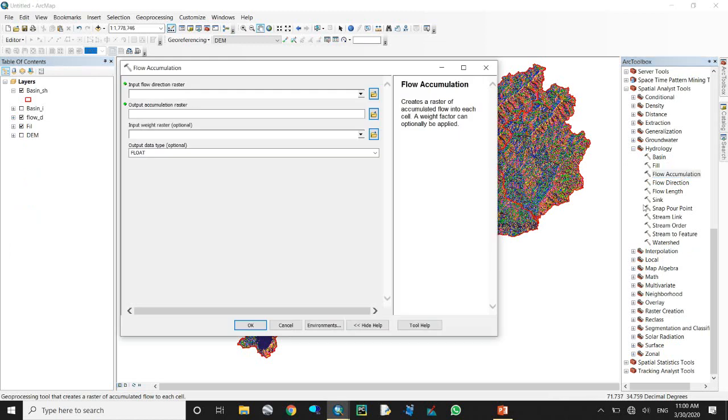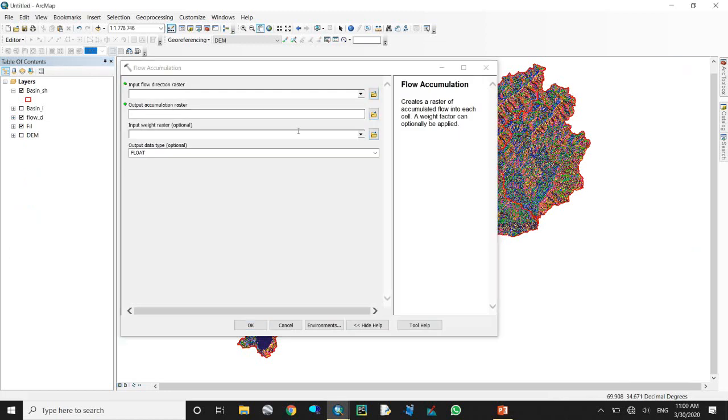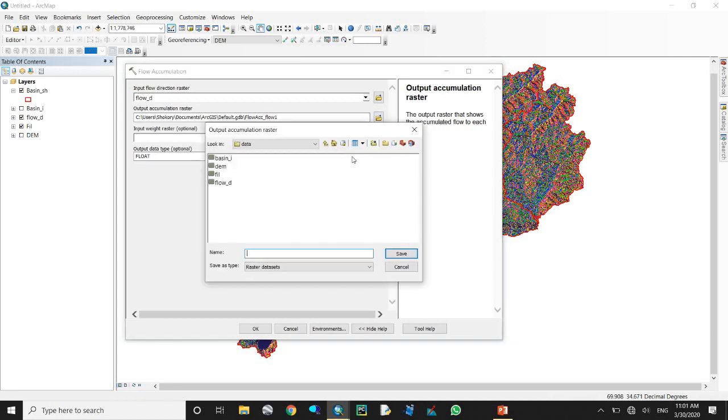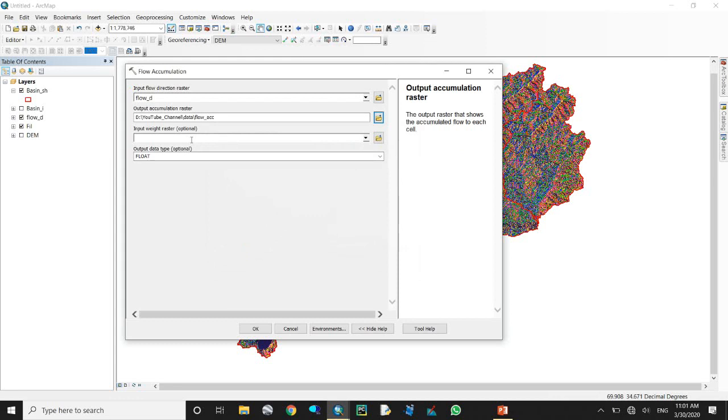Now come to another one. Maybe there are two or three basins. Now come to the toolbox, to Conversion Tools, and from there Raster to Polygon. We use the raster named basin image.